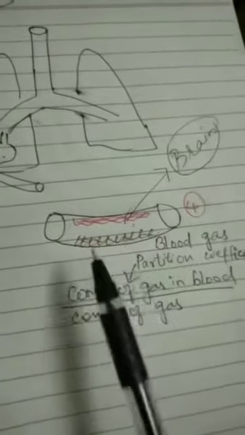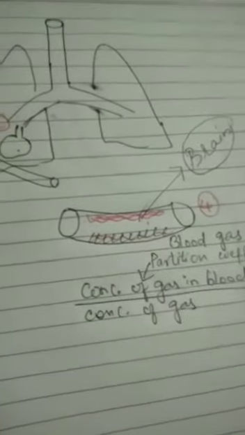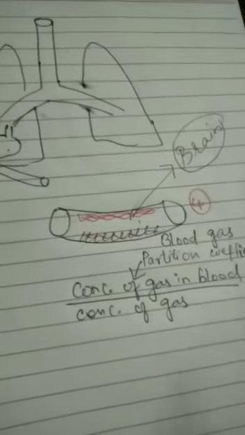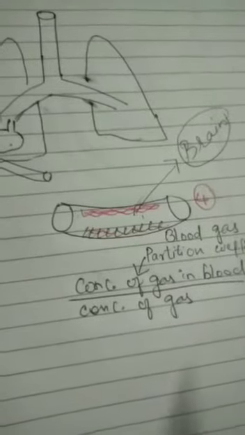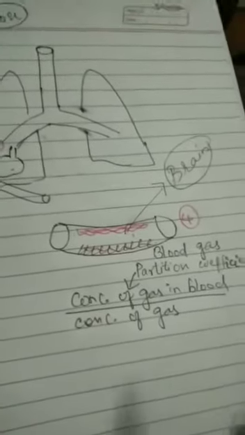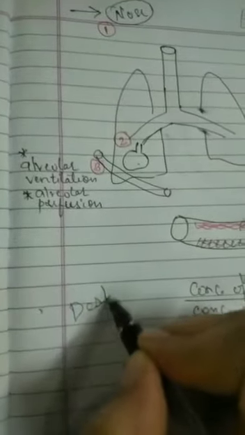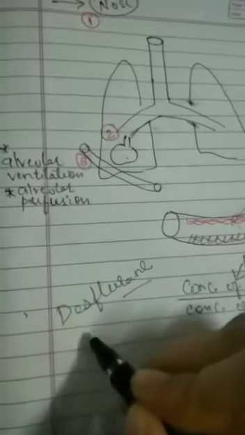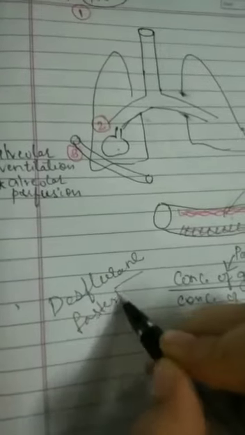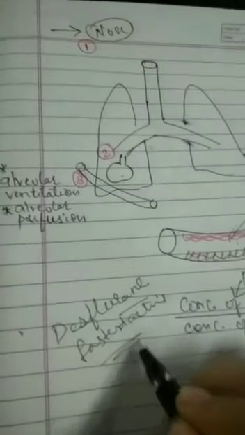Any inhalational anesthetic which has poor solubility in the blood will be fast acting, and any inhalational anesthetic which has good solubility in the blood will produce action very late. A very simple example is desflurane. Desflurane is said to be the fastest acting. Why? Because it has very poor solubility in the blood.